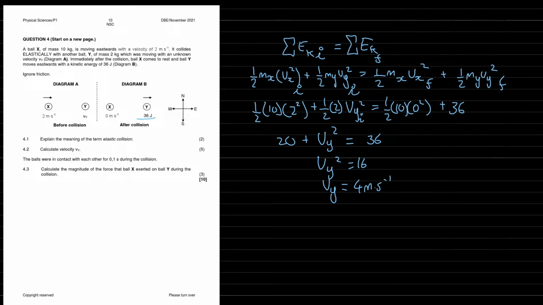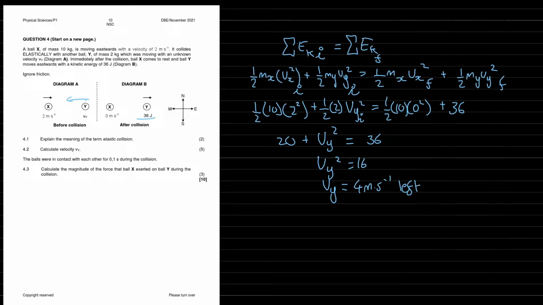Was moving with an unknown velocity. Wait, I lied to you. It needs to stop that ball, right? So it needs to have been moving that way at a pretty fast speed to have stopped it. So it's going to be 4 meters per second left.